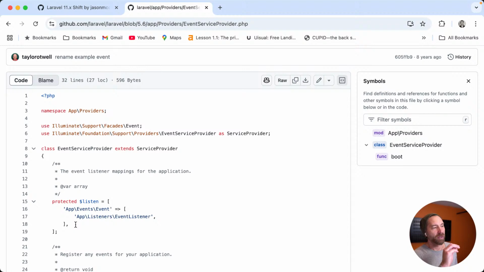Shift, just as a tangent again, I ran the Laravel 11 Shift. The Shifts do look backwards a fair amount, but this would have needed to look backwards like what? 10, 9, 8, 7, 6, 5.8, 5.7, 5.6. It would have had to look back 8 versions to get this right.